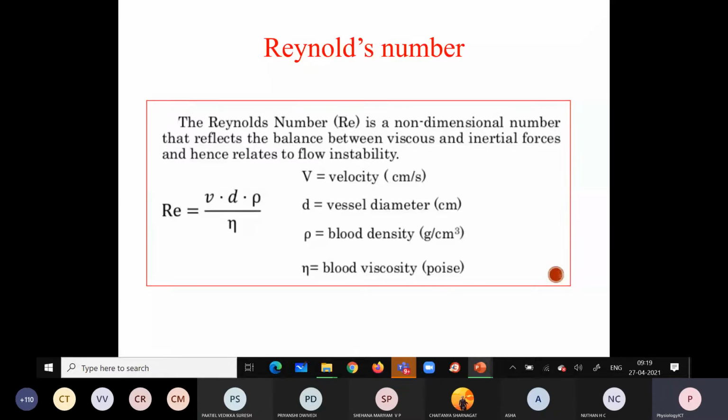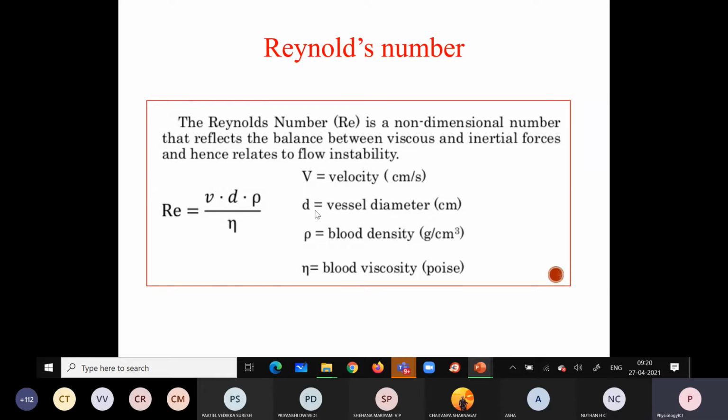If velocity increases, the Reynolds number increases. If the vessel diameter increases, the Reynolds number increases. If the blood density increases, the Reynolds number increases. But viscosity is inversely proportional. If the blood viscosity increases, the Reynolds number decreases. If the blood viscosity decreases, the Reynolds number increases.